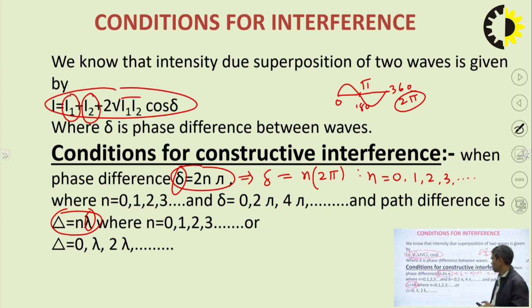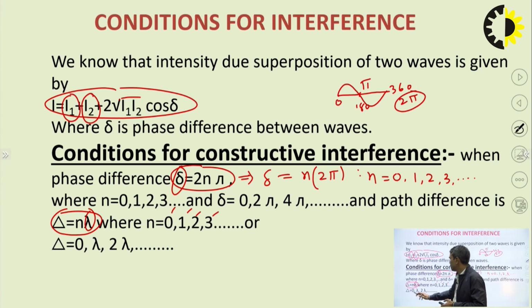So here the condition is the same, n is 0, 1, 2, 3, like this. If this delta is 0, we get constructive interference, means maxima. If this delta is lambda, we get again maxima. If this delta is 2 lambda, we get maxima.